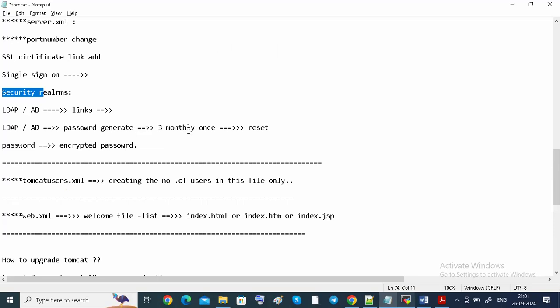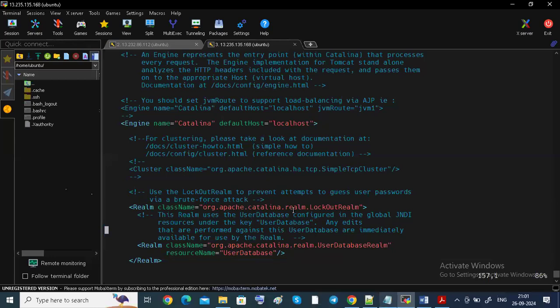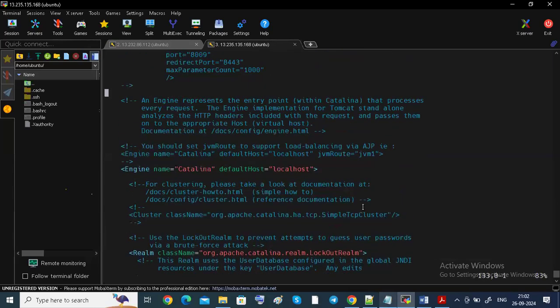Any link they provide, we have to add in the server.xml file only. If you want to change the port number, you have to add it here only. After you add it, you have to stop and start your Tomcat web server, guys.